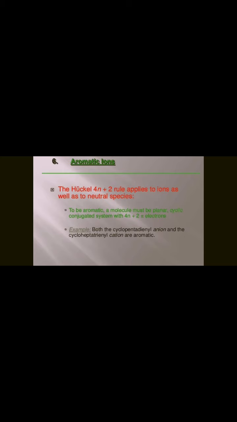So students, next are aromatic ions. Aromatic ions: Huckel's 4n plus 2 pi electron rule applies to ions as well as neutral species. To be aromatic, a molecule must be a planar, cyclic, conjugated system with 4n plus 2 pi electrons.